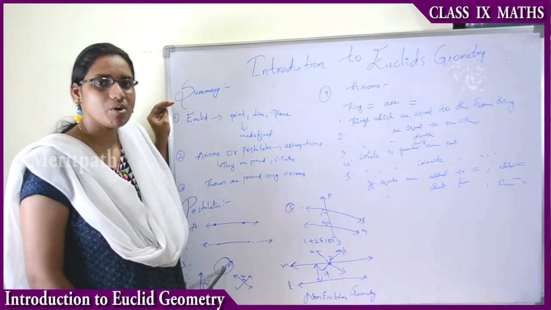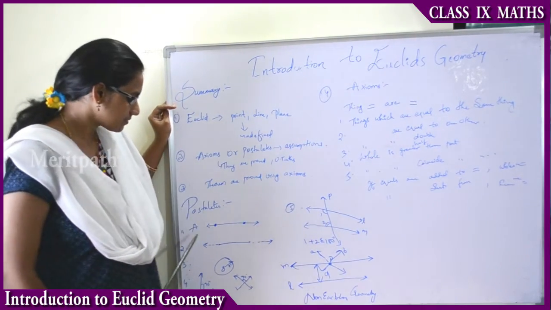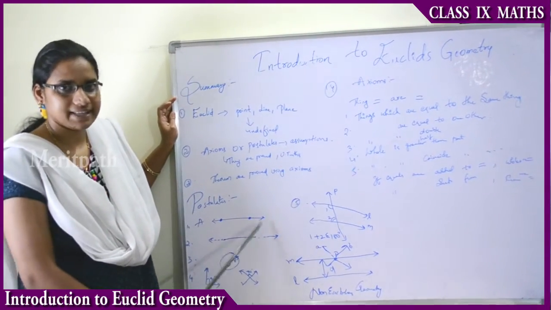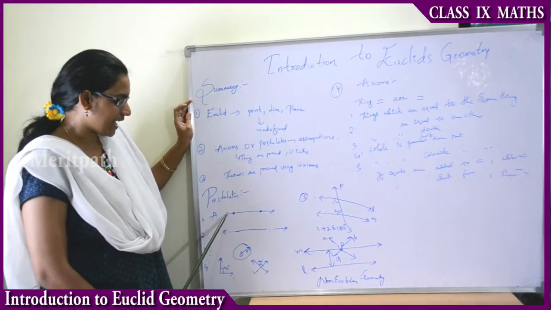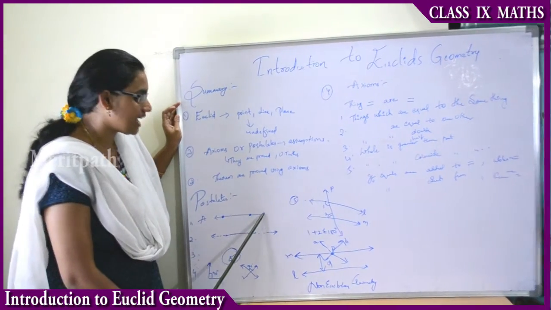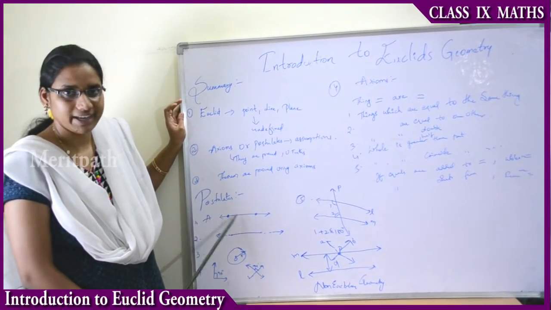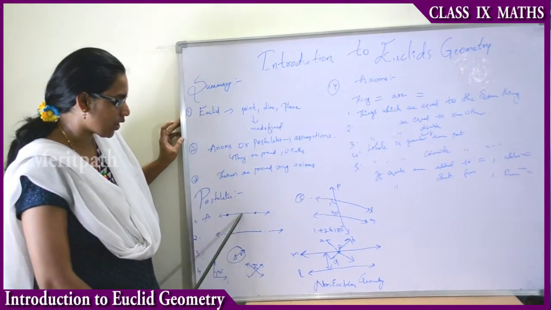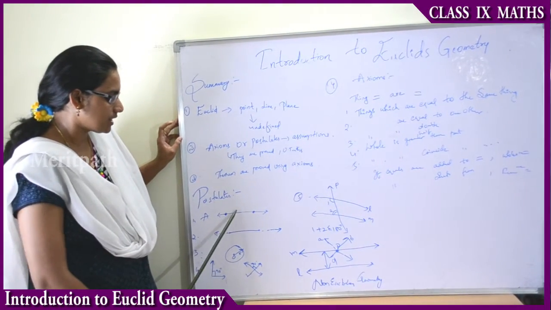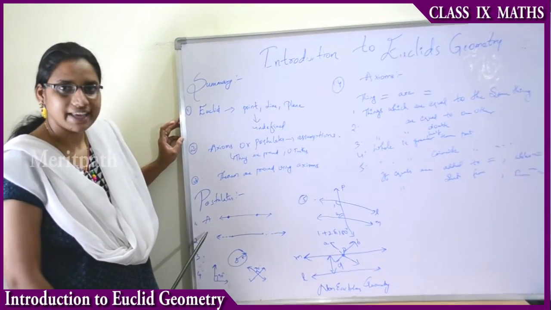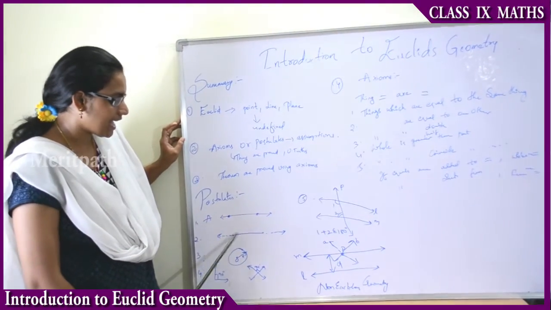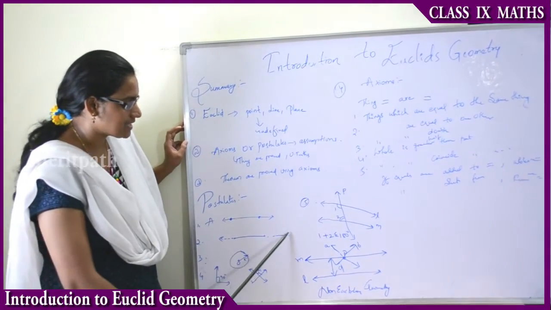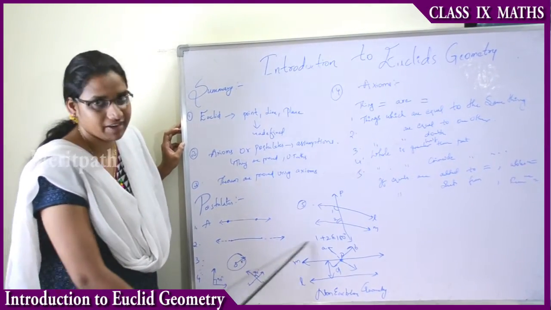Coming to the postulates of Euclid, the first postulate is that when 2 points are taken, we can draw a line passing through these 2 points. The second is that when we take a line segment or a terminated line, we can extend it indefinitely.